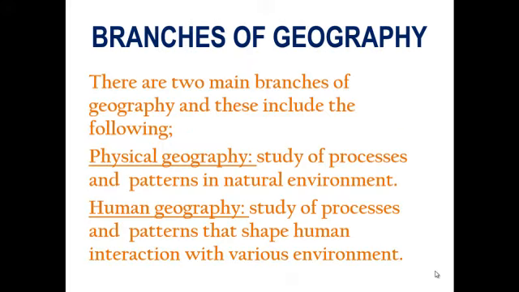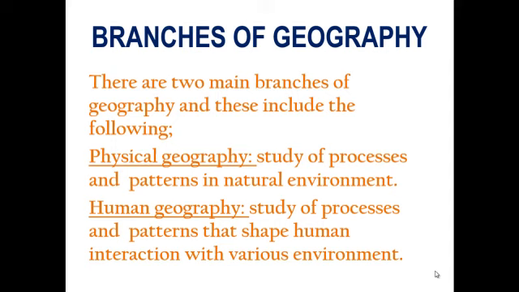When we look at the branches of geography, there are majorly two branches. One is physical geography. Physical geography is the study of processes and patterns in the natural environment.